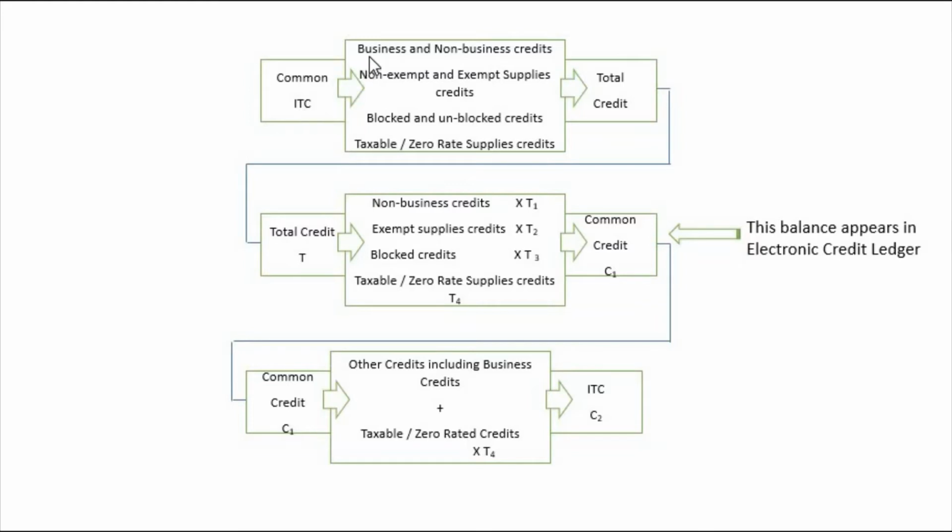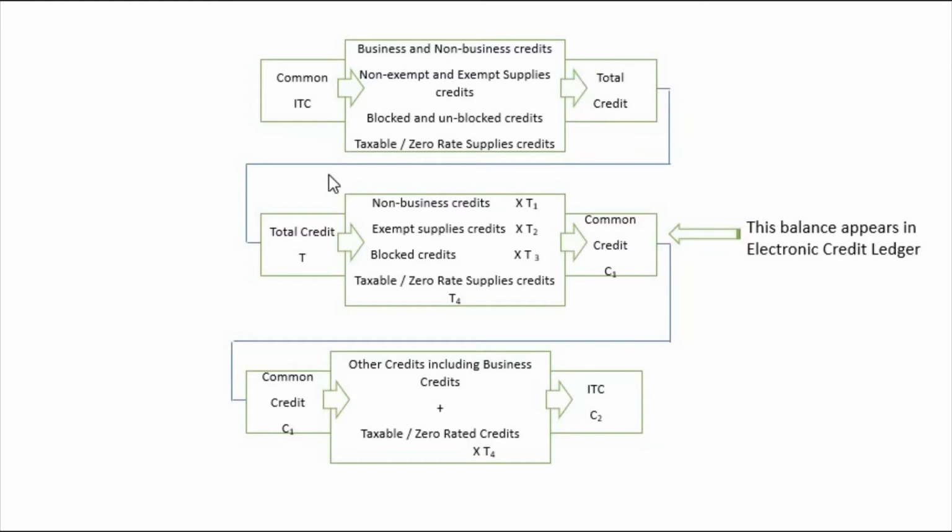Understand this chart. We have business and non-business credits. If you consider the total turnover or the total ITC, in that ITC we have business supplies and non-business supplies. We have exempt supplies and non-exempt supplies, right? And we have credits which are blocked and unblocked credits. Also we have taxable and zero rated supplies. Consider all these supplies and you will get the credits of it, right? So credits of all these supplies will be called total credit.